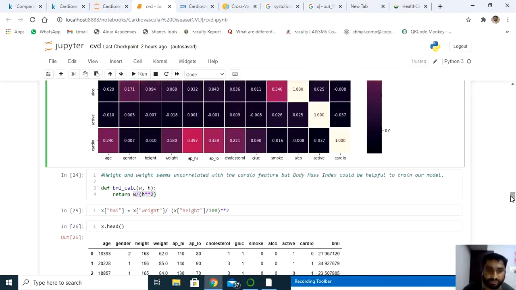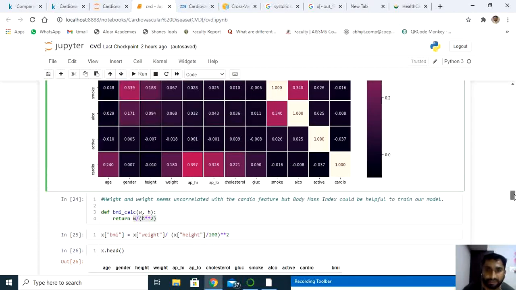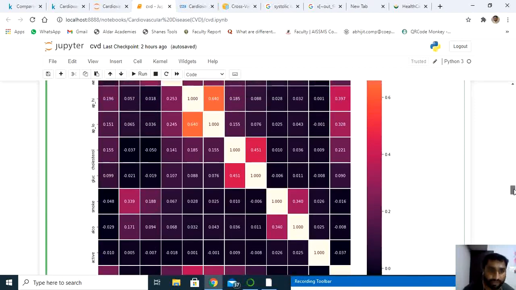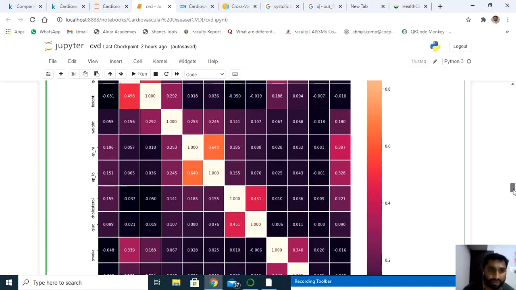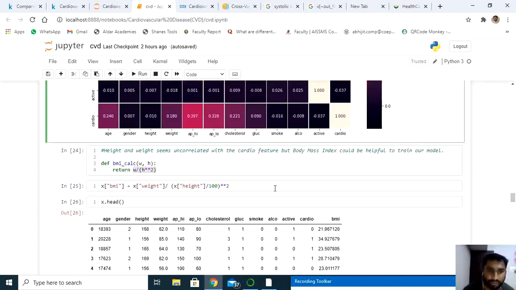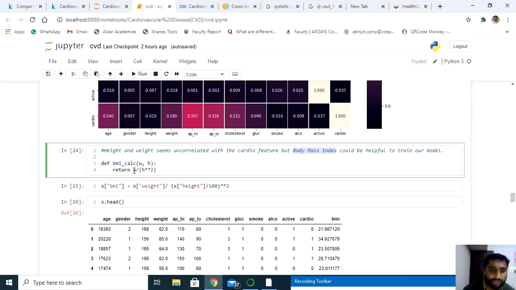Now, as I told you, using height and weight I have created one more feature called body mass index. To calculate the body mass index, I've defined one function called BMI calculator. It returns the value W divided by H squared. So BMI, we have done it.